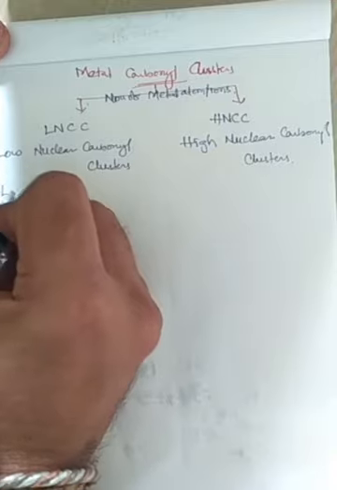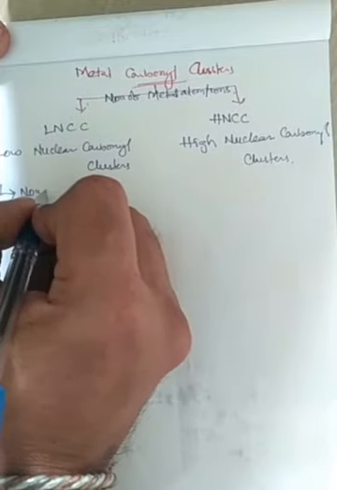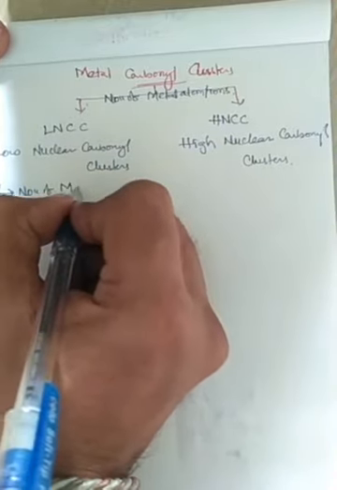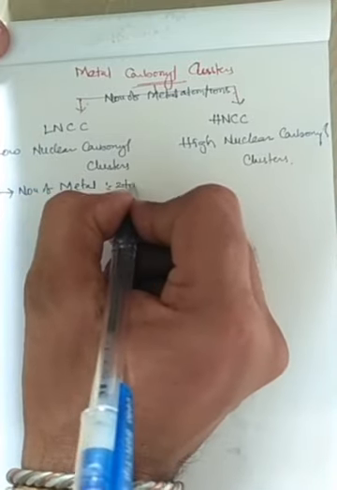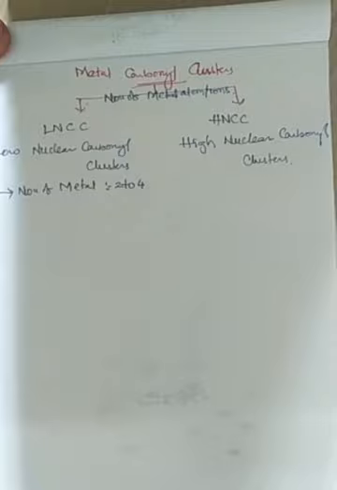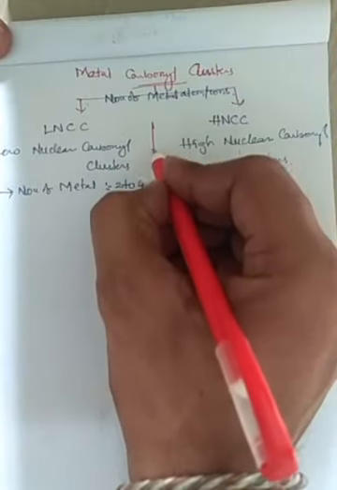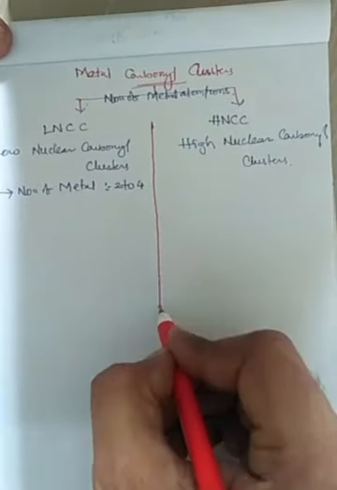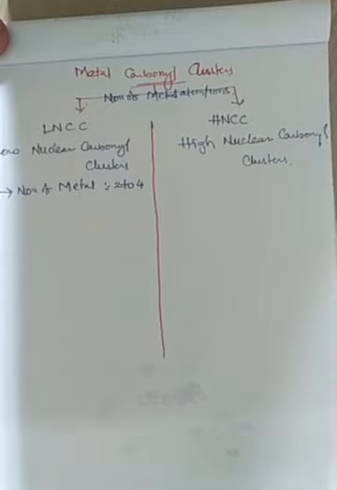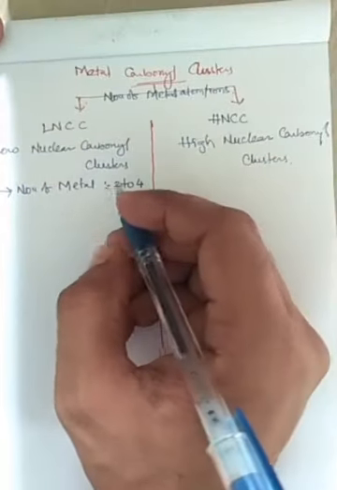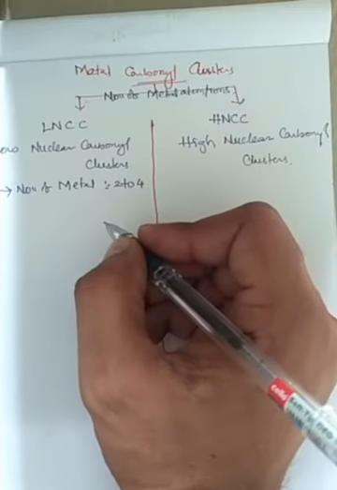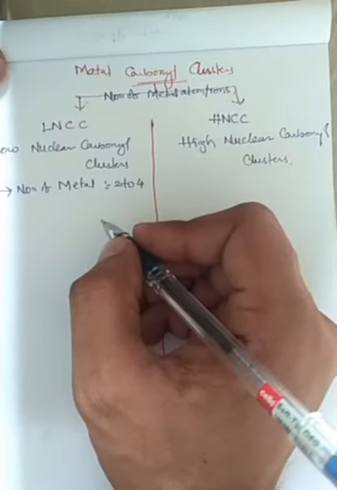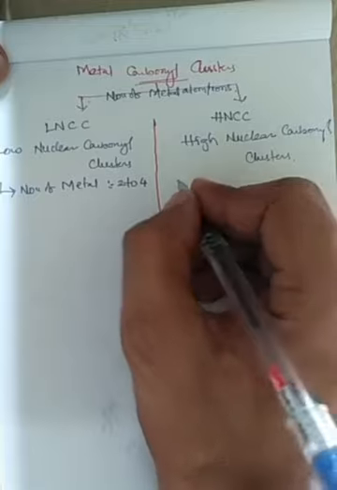but the number of metals restricted from 2 to 4, right? Metal carbonyl clusters having metal ions 2 to 4 will be known as low nuclear metal carbonyl clusters. The lesser number of metal ions found in metal clusters will be known as low nuclear metal carbonyl clusters.